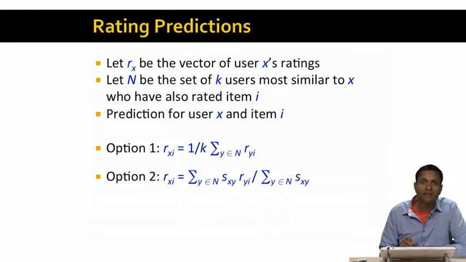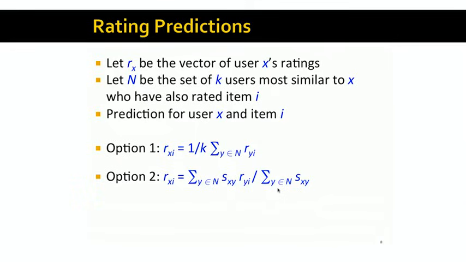Option 2 is a weighted average. We look at the neighborhood N, and for each user y in the neighborhood N, we weight y's rating for I by the similarity of x and y, and then we just normalize it by taking the sum of the similarities. And that gives us a rating estimate for user X and item I. And notice here that I've just used a shorthand. Sxy is just the similarity of user X and user Y.